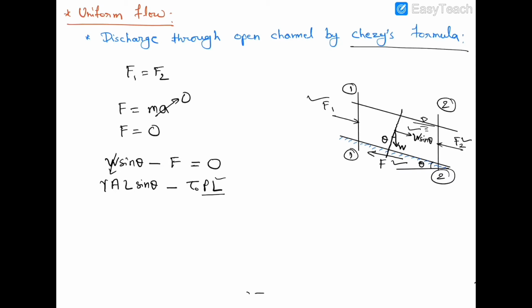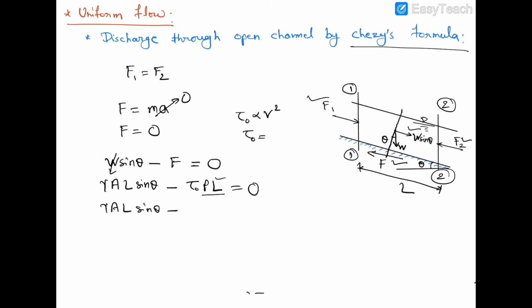What is this length? This one is equal to 0.